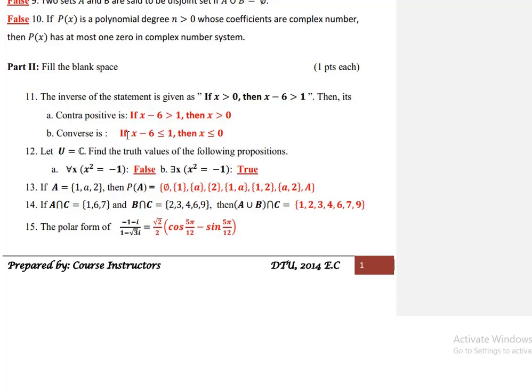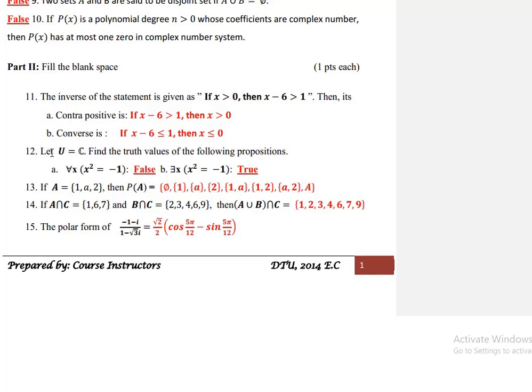Again, converse is simply, by interchanging the premise and the conclusion of the conditional statement, called the converse. So converse ማለት ነው: if x minus 6 is less than or equal to 1 then x is less than or equal to 0. መጀመሪያ conditional statement ወይ original statement እሱን ቦታዎቹን መቀየር ፕሪሚሱን እና ኮንክሉዥኑን ስናቀይረው ኮንቨርስ እናገኛለን